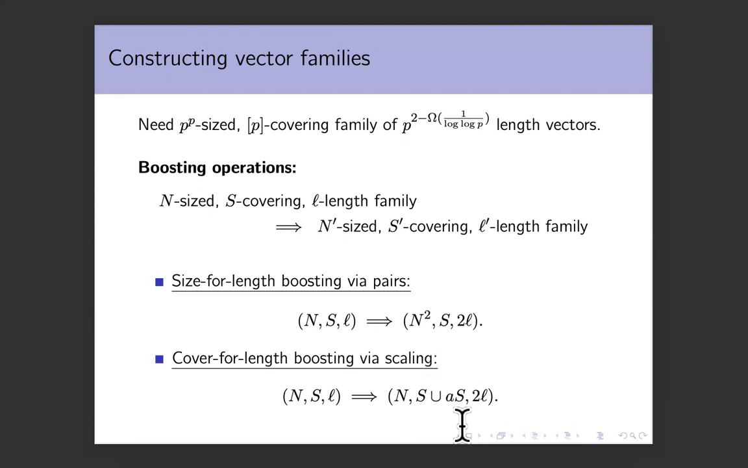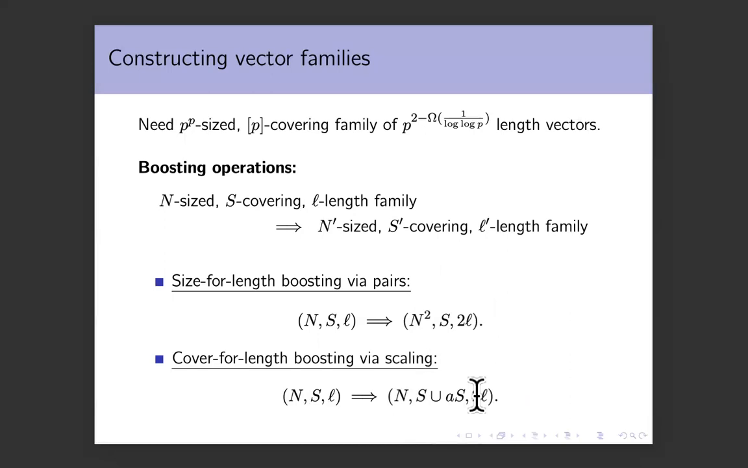Now, I want you to think of this S union A times S as really being twice as large as S. It may not be the case if they're not disjoint, but let us assume we are very clever in our choice of A, and this new set is twice as large as the original set. Then in the first operation, you squared the size of the family and doubled the length. The set was unchanged. In the second operation, the size was unchanged. You doubled the coverage and the length also got doubled.